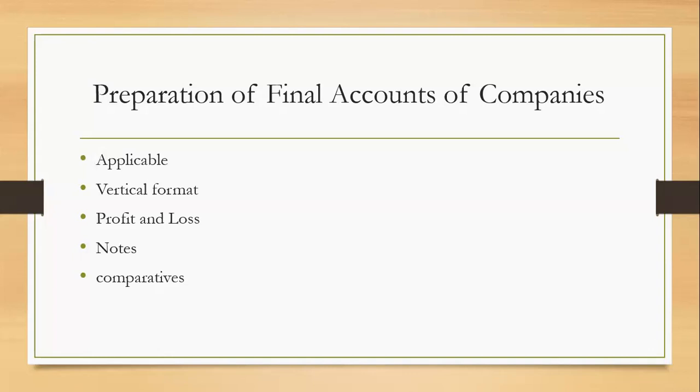You can easily compare between the two years what has happened to the profit, the share capital, the loan funds. But when we are doing sums here, we will be doing only for the current year. Previous year amounts are never given, as we never prepare for two years, always one year, the current year.